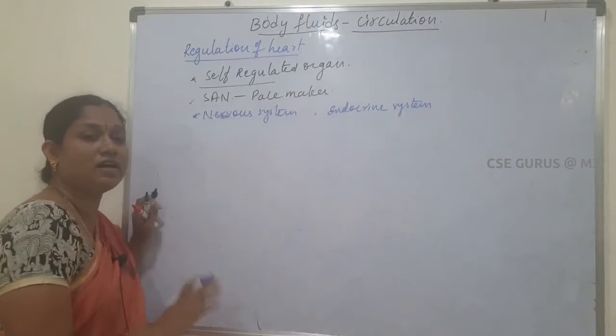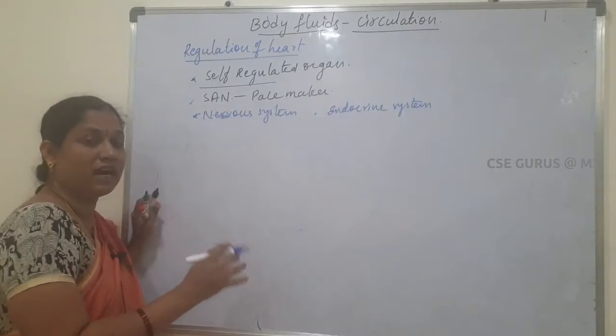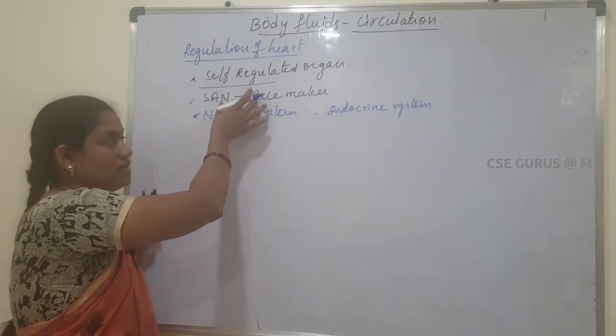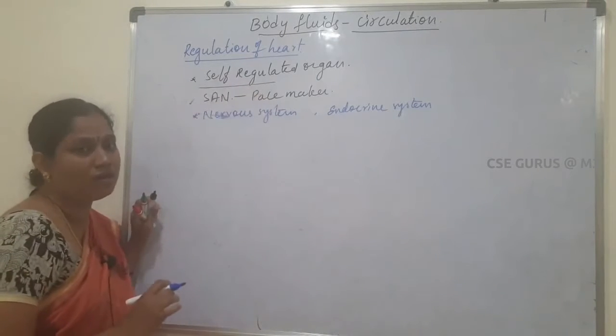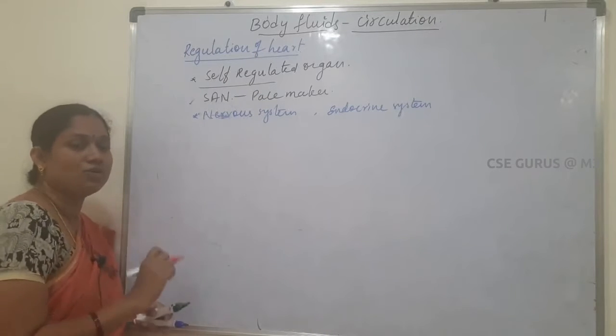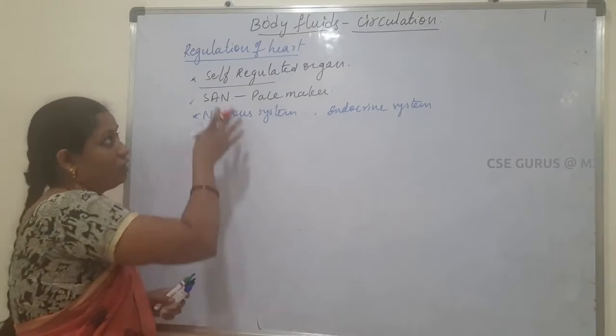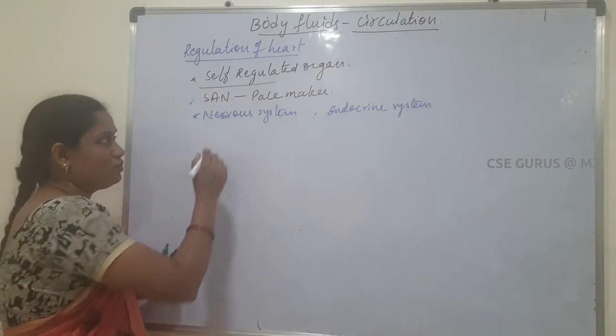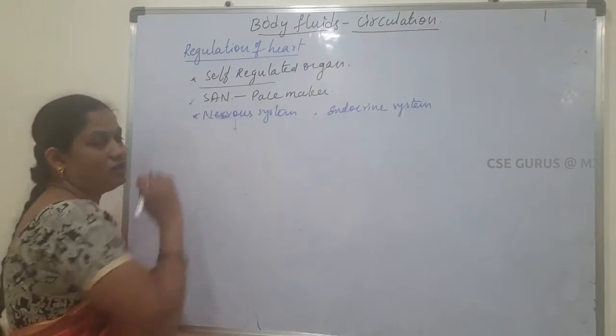They can regulate the heartbeats, but the heartbeats are generated by the SAN, the sino-auricular node. First of all, we will see the nervous system.